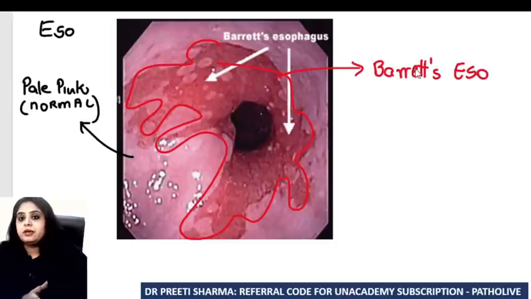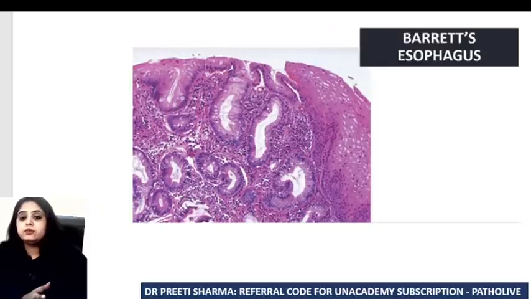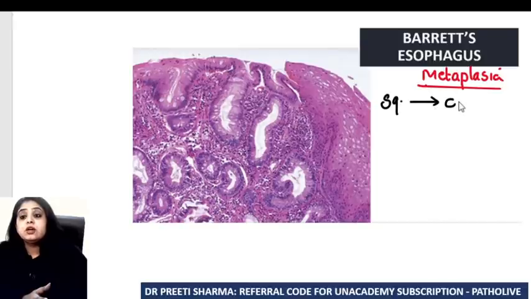So when you look at Barrett's esophagus under the microscope, all of us, I think we know Barrett's esophagus is a kind of metaplasia. When I say metaplasia, it means one epithelium is going to change into another, which also means that the squamous epithelium of the esophagus is going to change into the columnar epithelium. And columnar of which type? It is going to be columnar of the intestinal type.